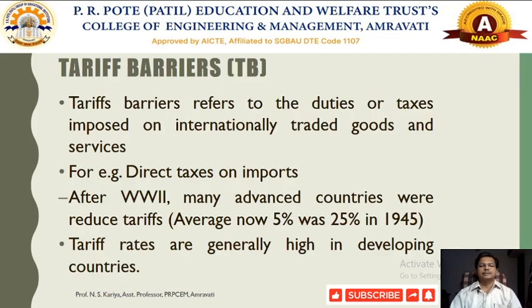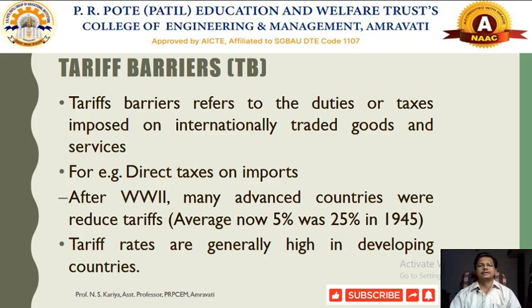Let us have a discussion on tariff barriers. So there are two types of barriers. The first one is tariff barriers. Tariff barriers are specially called the duties and taxes that are imposed on internationally traded goods and services, those goods, commodities or services which are internationally traded across the varieties of nations.